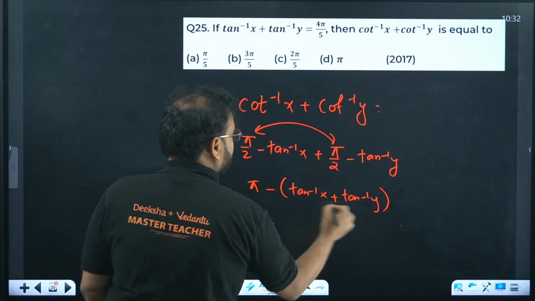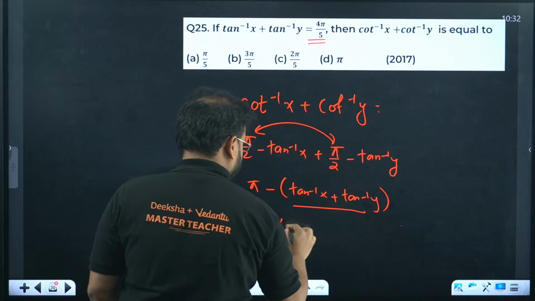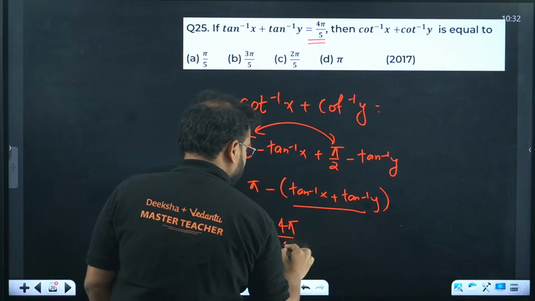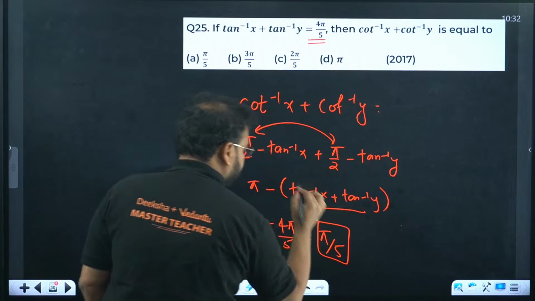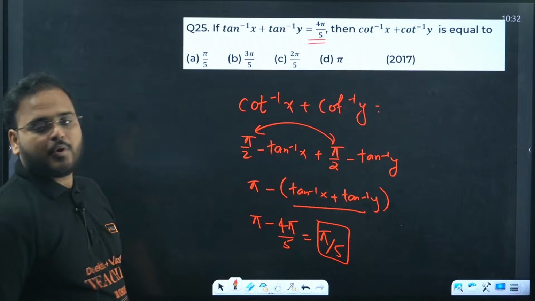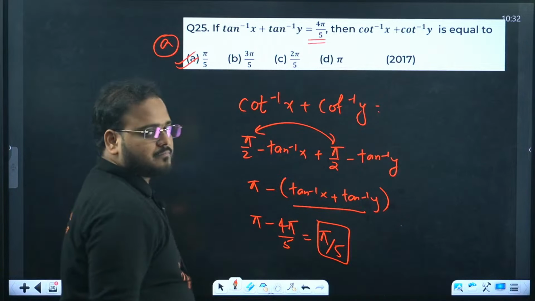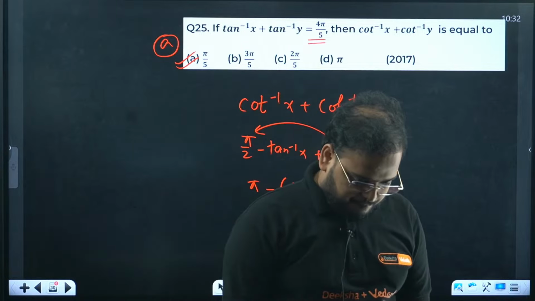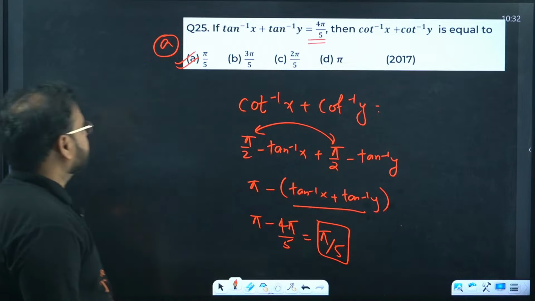Pi minus, this value is how much? This value is over here 4 pi by 5, and the answer comes as simply option A. So all of you gave the right answer.